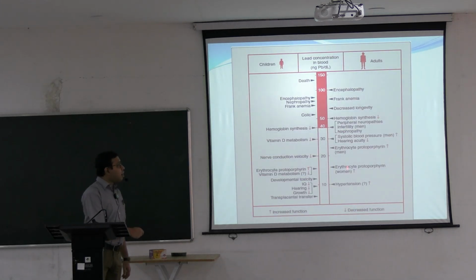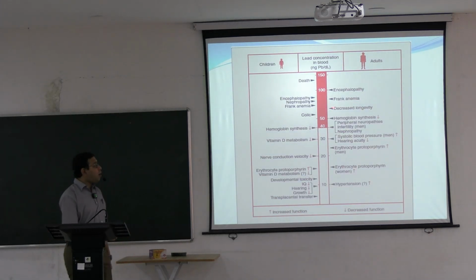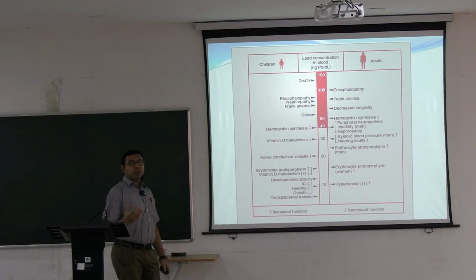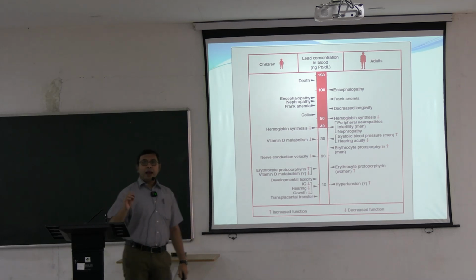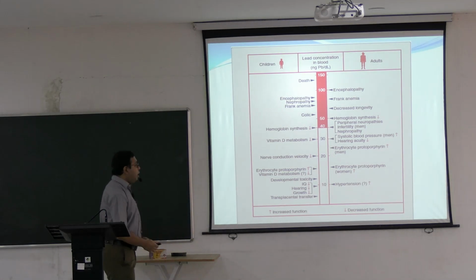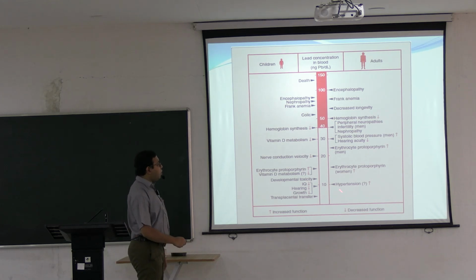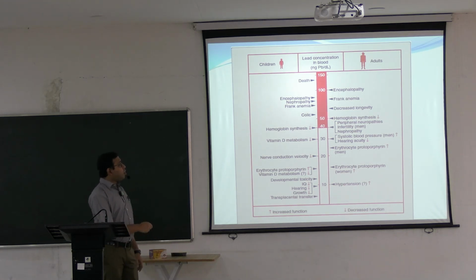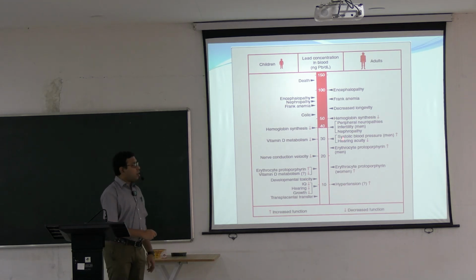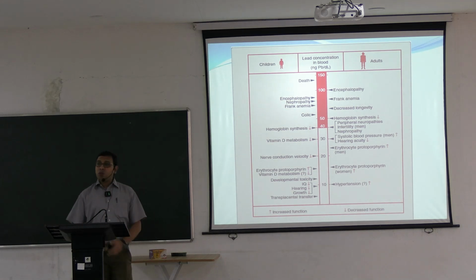So you can see this is the pathway of how lead poisoning affects the different systems. Again, lead poisoning is quite common in children as well as in adults. You can see with increased concentration there will be changes and ultimately death can also happen.